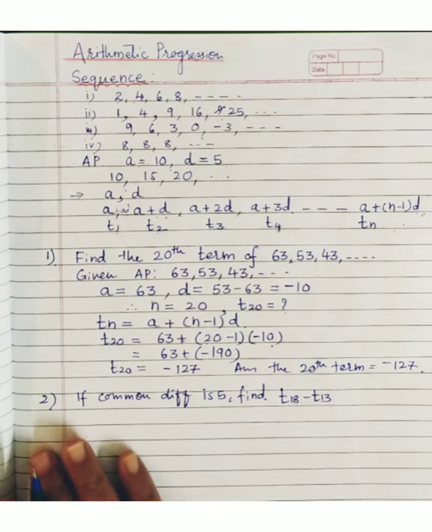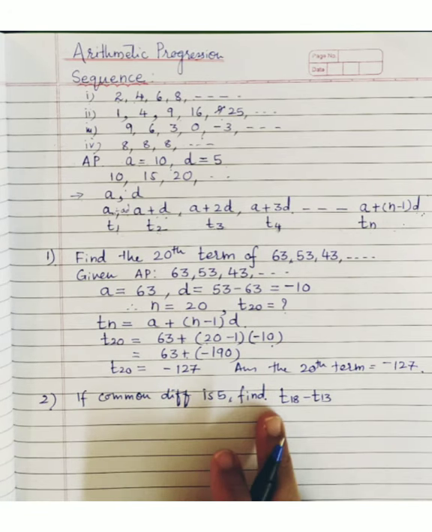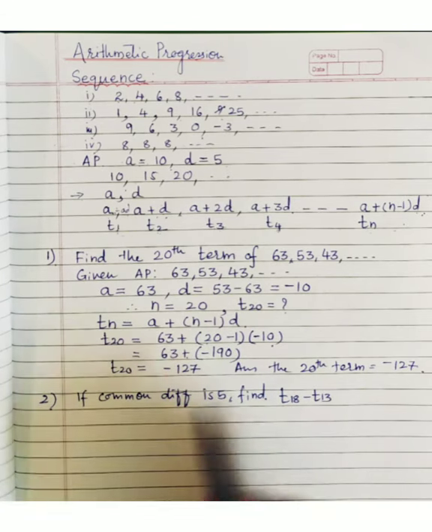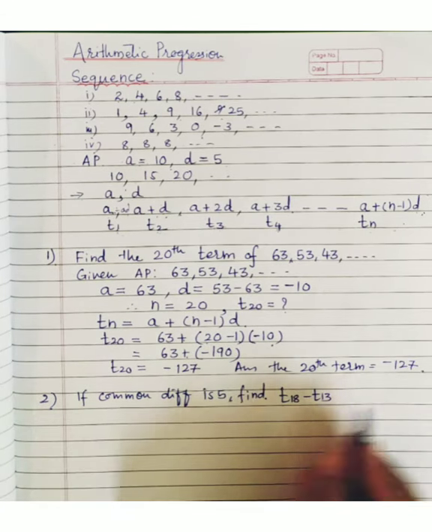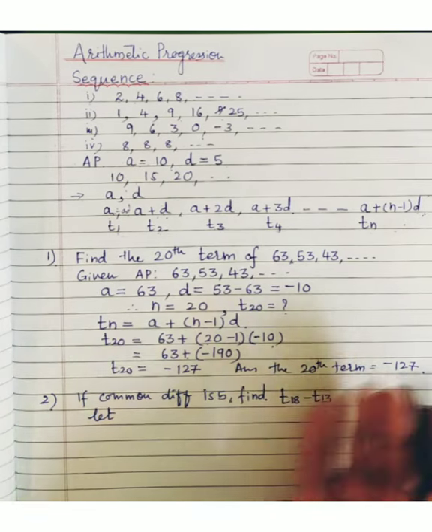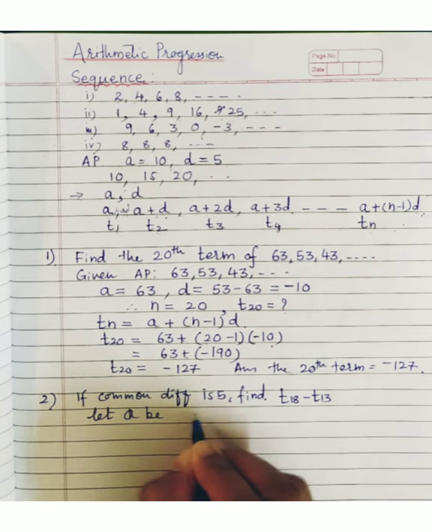Now here A is not given, only the common difference is given. So let's work this out. For T18 and T13, we will write down the formula. Before that, we have to assume the first term, since it is not given here. So let A be the first term.